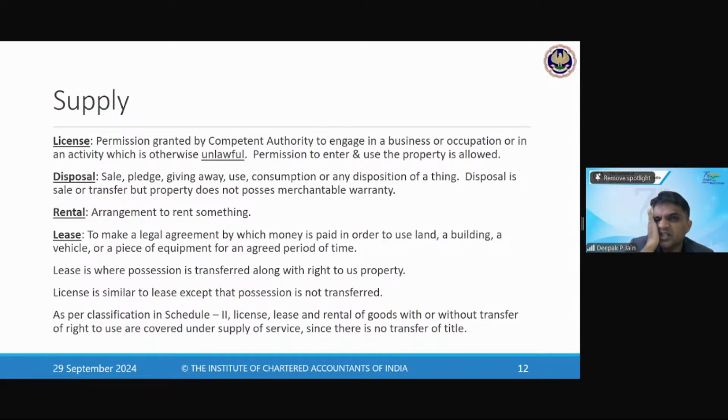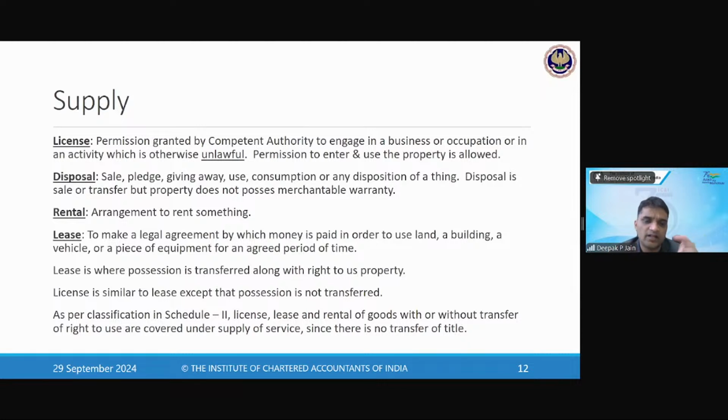Then arrangement, rent is basically arrangement to rent something. When I give something on rent, that's a rental transaction. It could be rental of movable property or rental of immovable property, renting of machineries, renting of vehicles, renting of cars. All of that gets covered under rental.